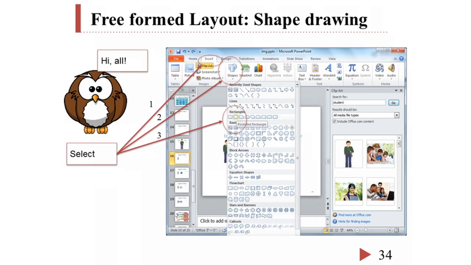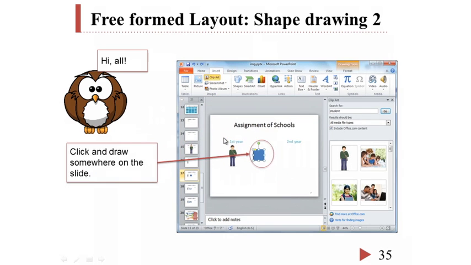Select one shape button by clicking, then click any area in the slide, and drag to draw the selected shape, like this.